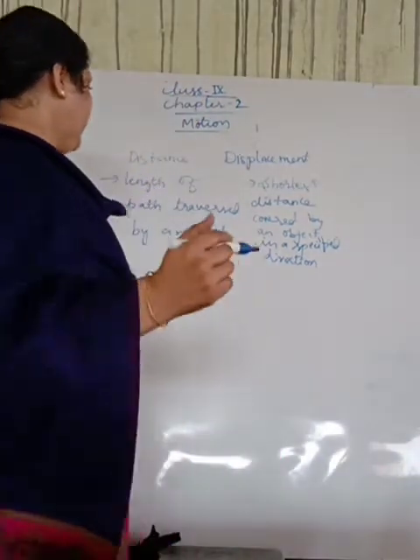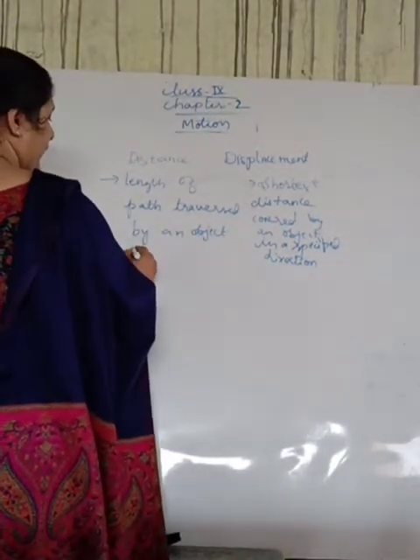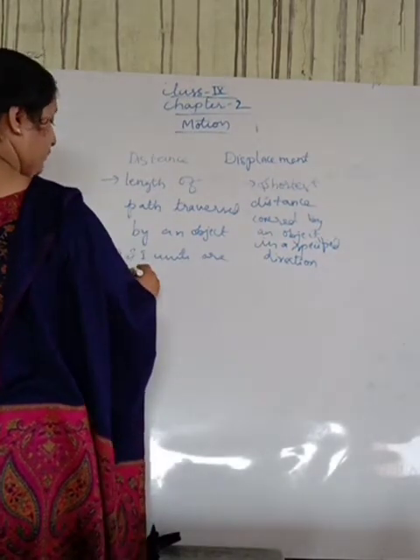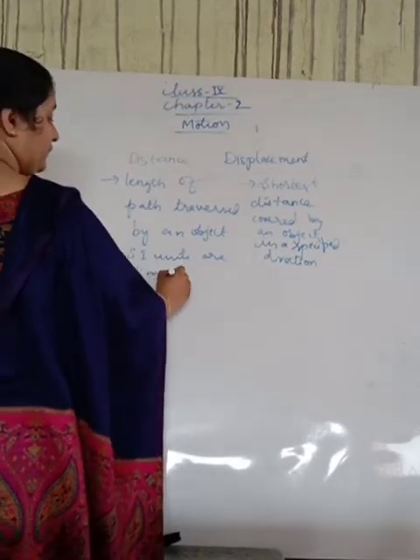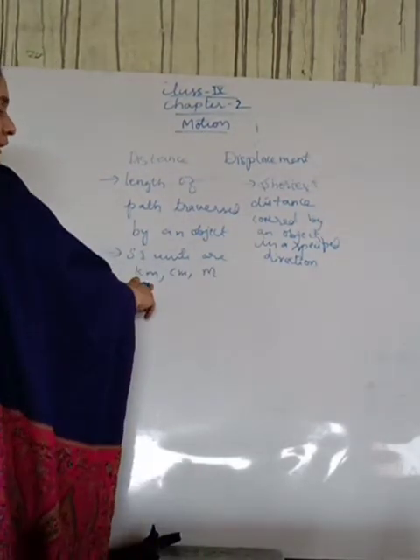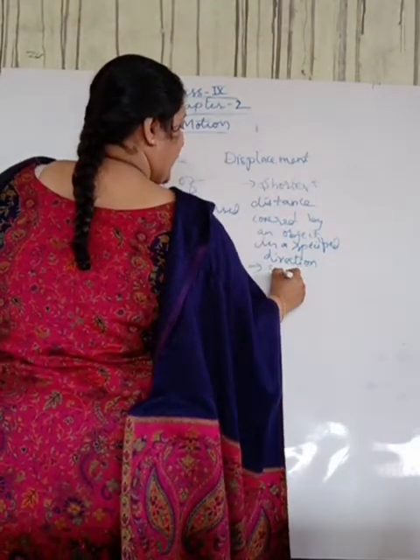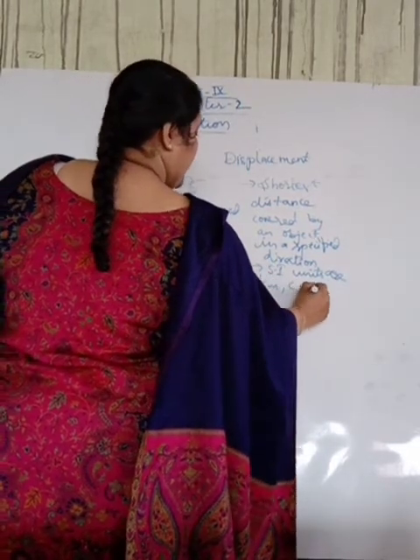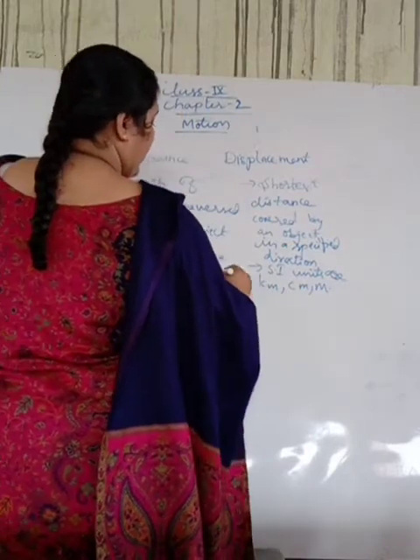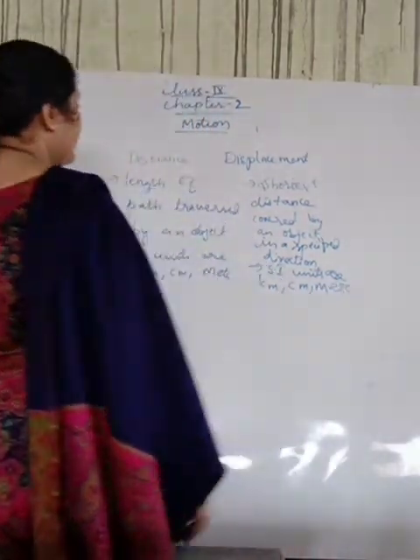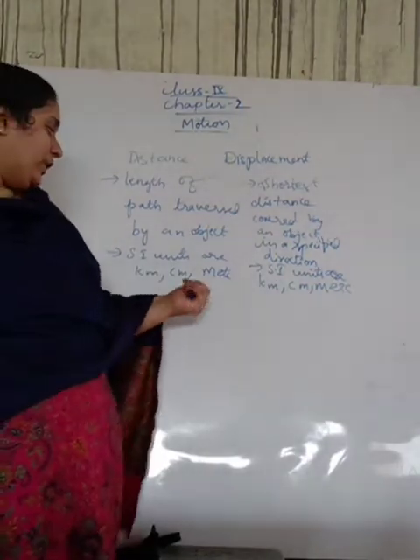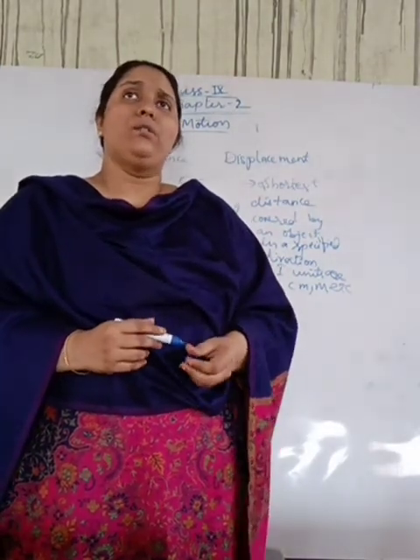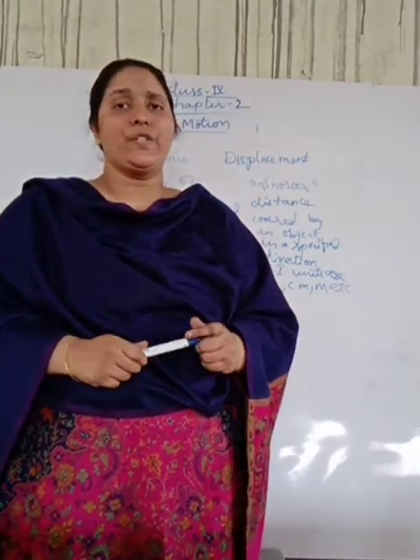And again here the same SI units are kilometers, centimeters, meters. Distance is also measured in the same units, and displacement is also measured in the same units. Okay, so is there still any difference here, students?